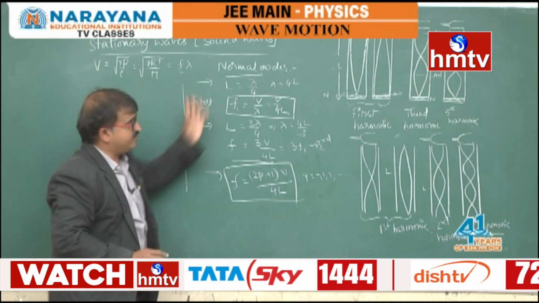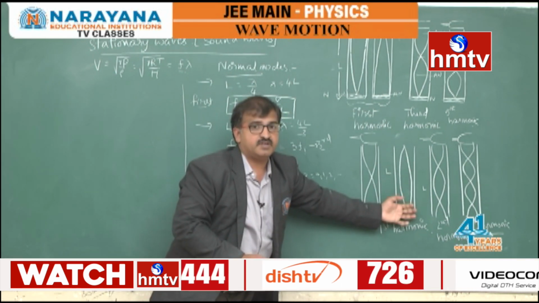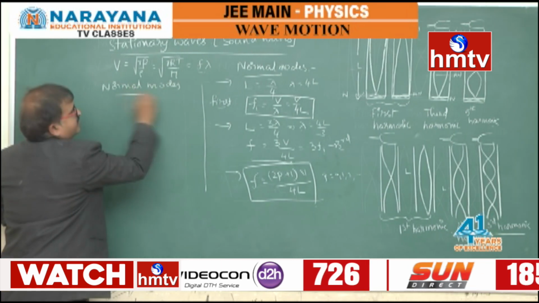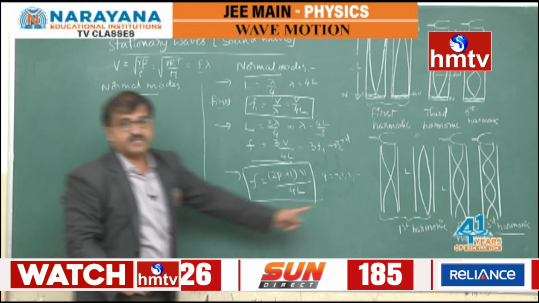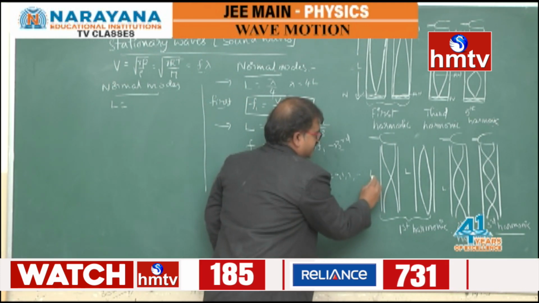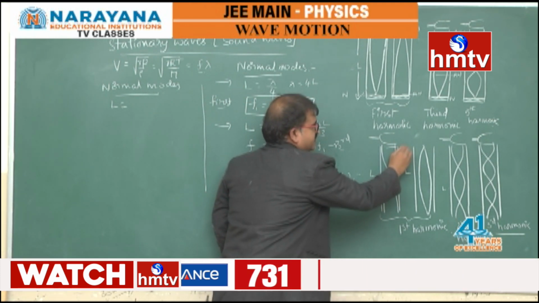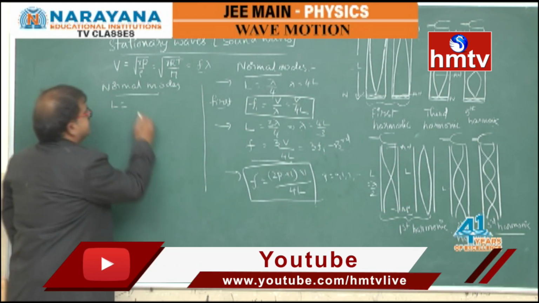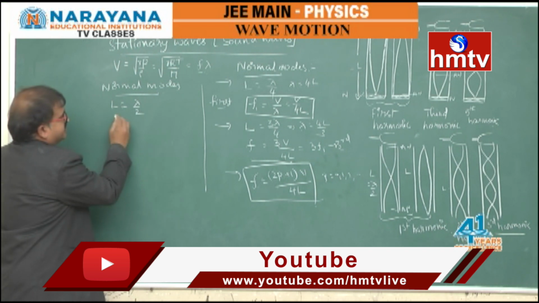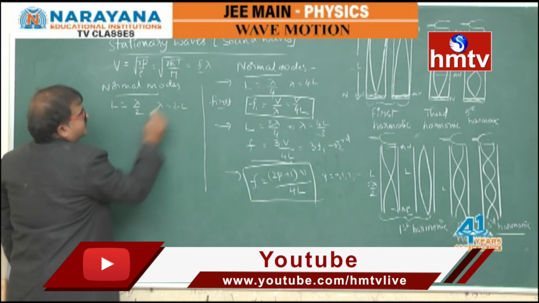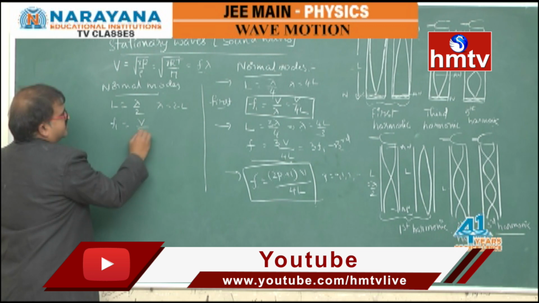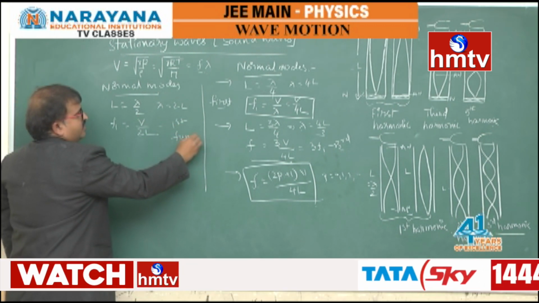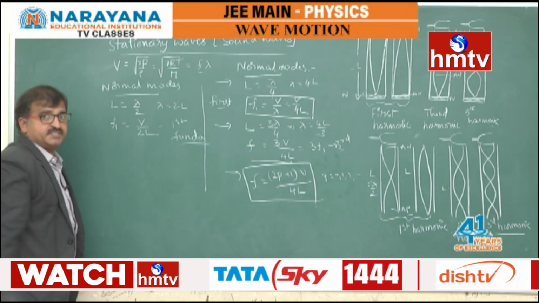Coming to the same kind of analysis in the case of open organ pipes. In the normal modes, in the first case, the length L is equal to lambda by 2, because this is antinode to antinode and the distance is lambda by 2. So lambda is equal to 2L, and the frequency is V by 2L, the first harmonic or fundamental frequency.